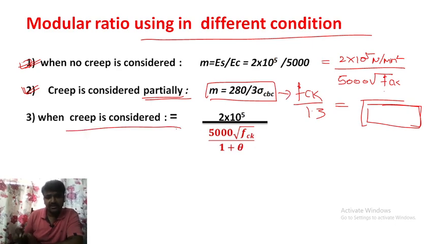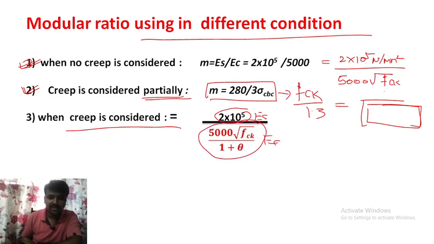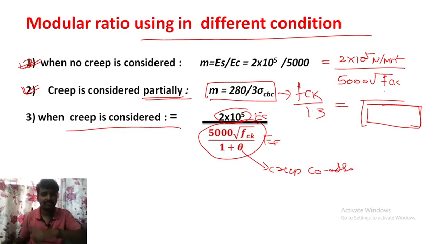Now, when creep is considered, this is Es, and this total portion is 5000 root fck divided by 1 plus theta, where theta is the creep coefficient. I have already explained this in my previous classes. If you want to see the tabular column as well as how this equation, 5000 root fck divided by 1 plus theta, comes about, you have to visit that class and you will get all details.